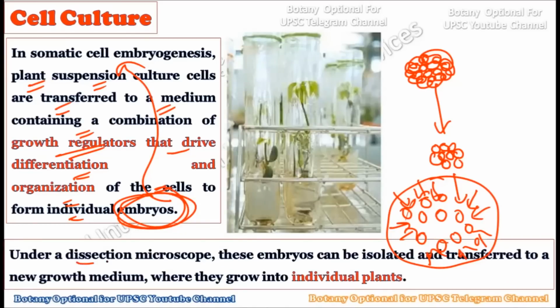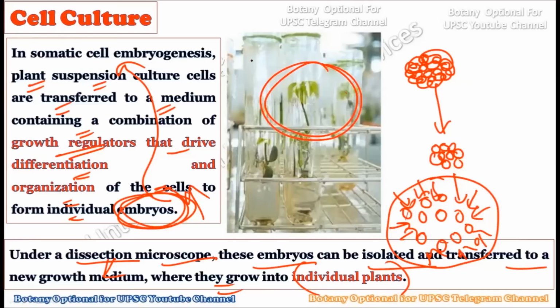Under a dissection microscope, these embryos can be isolated and transferred to a new growth medium where they can grow into individual plants. So whatever embryos we extract in somatic cell embryogenesis can be transferred to another medium to grow them and convert them into a whole new plant. So for this technique of somatic cell embryogenesis, the single cell culture acts as the basis. So this is all about this topic.